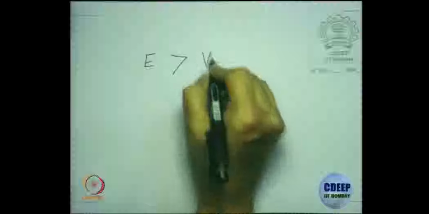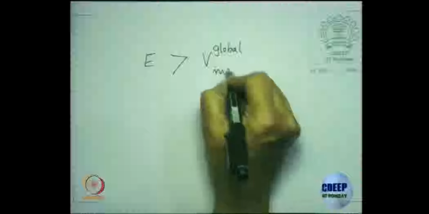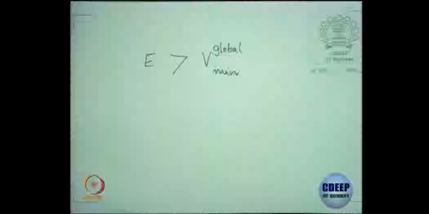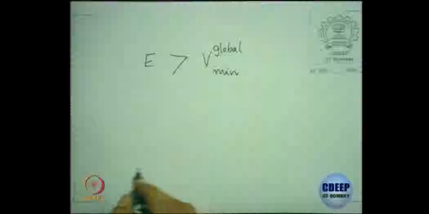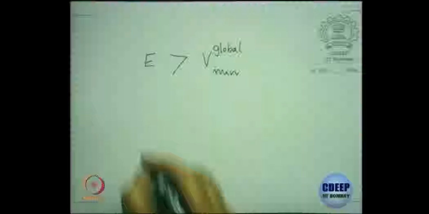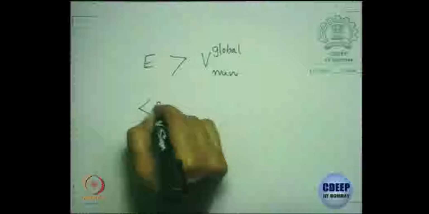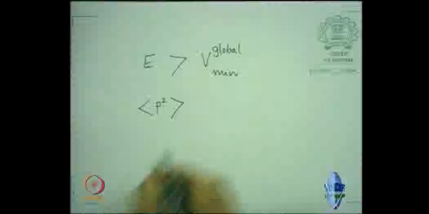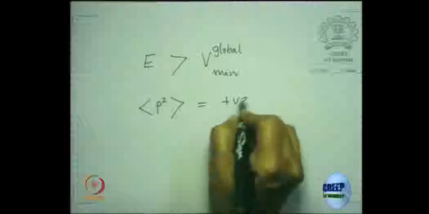Okay, so we have seen that your energy must be greater than V global minimum. Otherwise, the solution does not exist, right? How did I try to give you an indicative proof? If you try to find the expectation value of P squared, this should be positive.